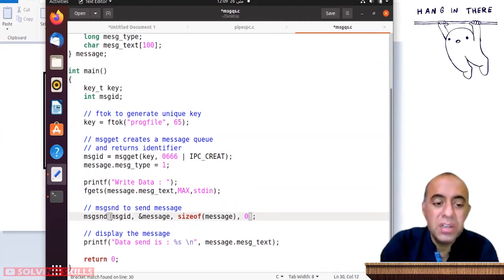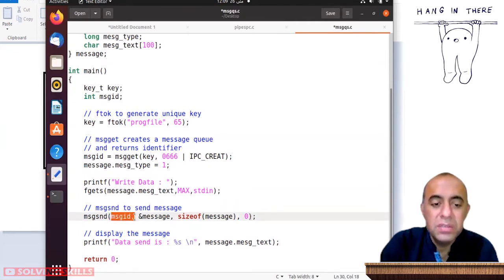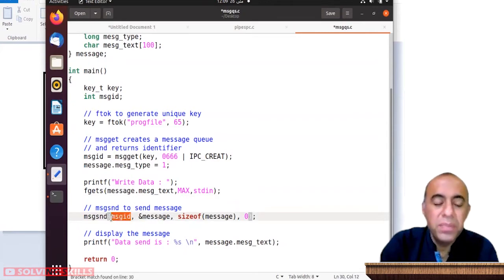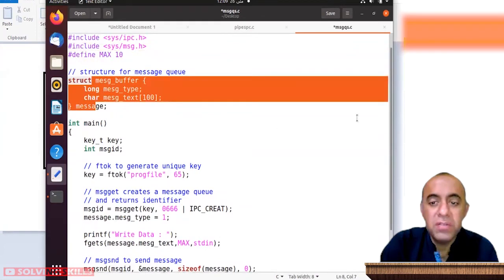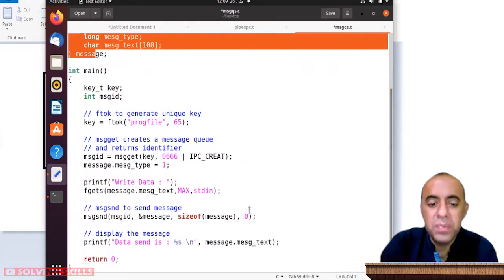The only thing different will be that their message IDs will be different. So you have your message there, you have selected your particular message queue, and you are mentioning the size of the message using this function call, which returns the size of any complex data structure that you may have defined in your program or used in your program.